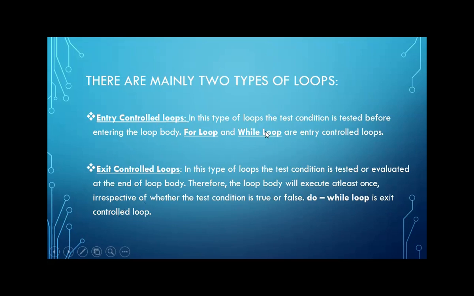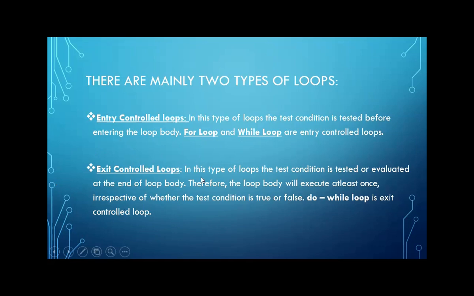So we have two entry control loops, for and while loop. In both these loops, we check the looping condition, the test condition, before entering the loop itself. If the test condition is false or doesn't match, then we will never enter the loop body and will never execute any statements present inside the loop.